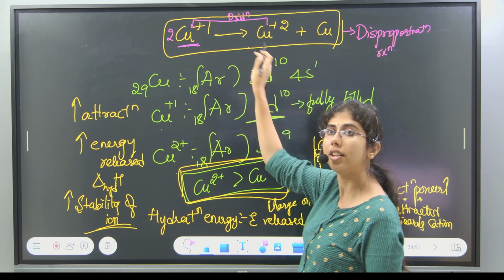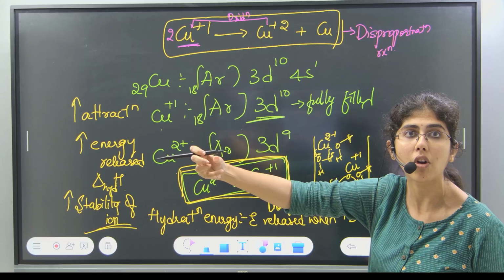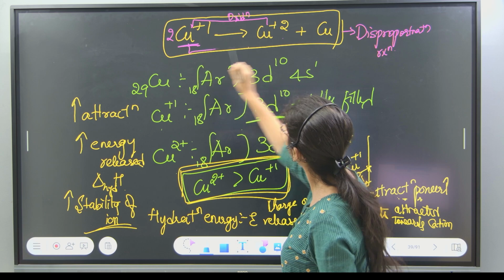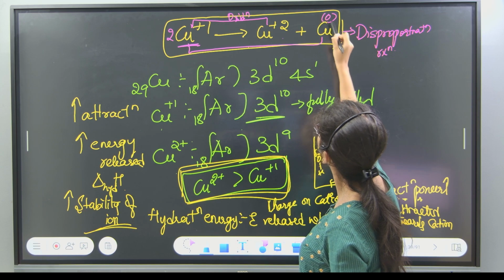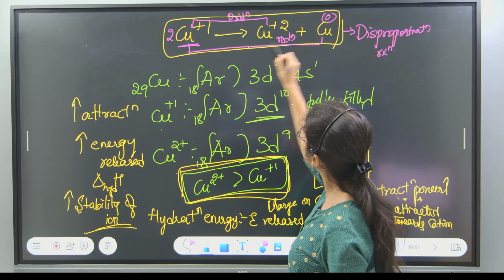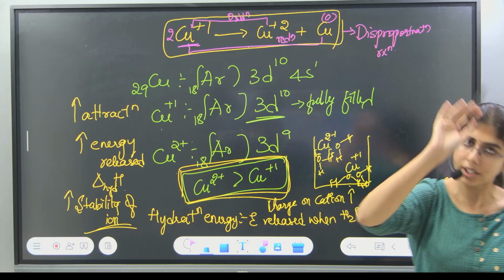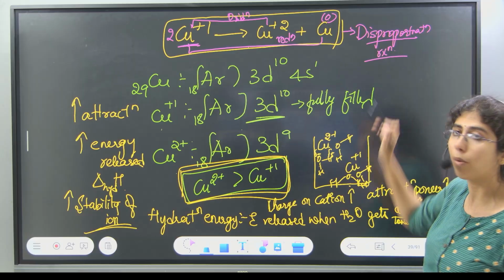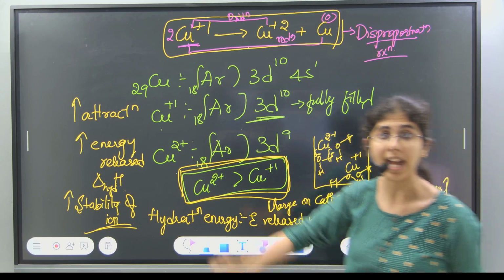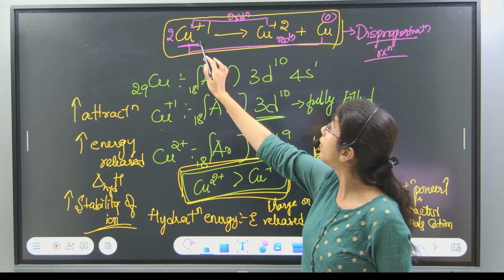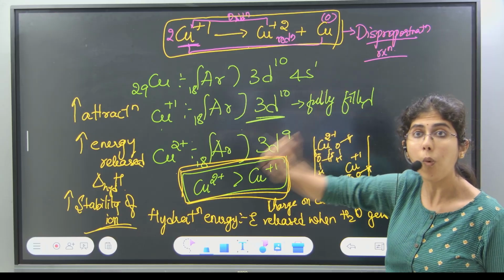So loss of electron, plus 1 to plus 2, you have removed one more electron, then only you will get plus 2. This is oxidation. And plus 1 to 0, there is no charge, it is 0. Plus 1 to 0 is reduction. So if a single species is undergoing both oxidation and reduction, then you would call it a disproportionation reaction. Now when I have this copper plus 1 ion in aqueous medium, it will convert into these two.